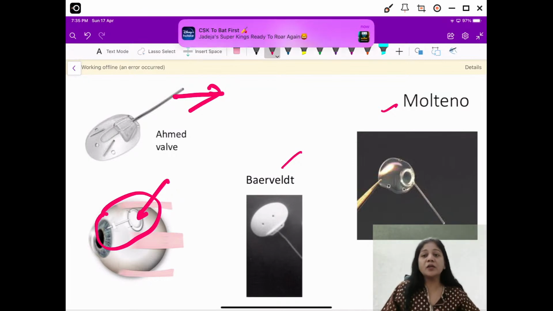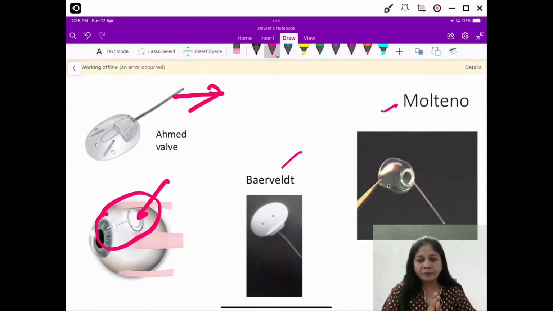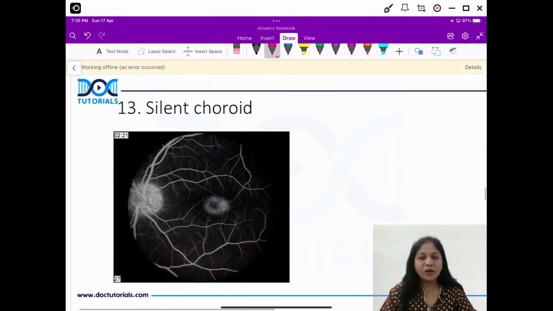Now, what can be the indications of valve? Why are you placing the valves? So guys, once you have an intractable glaucoma, like in cases of neovascular glaucoma, post-vitrectomy, post-penetrating keratoplasty glaucoma, inflammatory glaucoma. So these are some intractable glaucomas where pressure is not easily controlled. And in those cases, you can place the valve. Okay, important one. Now, something for our PG students.